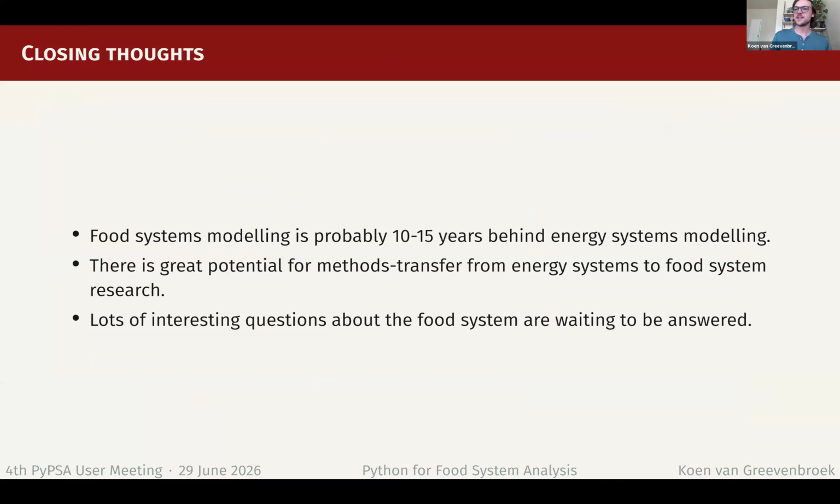And just some general reflections before I wrap up here. I think food system modeling is quite a long way behind energy systems modeling, which makes it a very exciting field to work in. There's basically no open models apart from this one now. There's a lot of interesting questions that are to be asked. There's a lot of potential for methods transfer. And so, yeah, I would encourage you to think about exploring the field if you are so inclined.